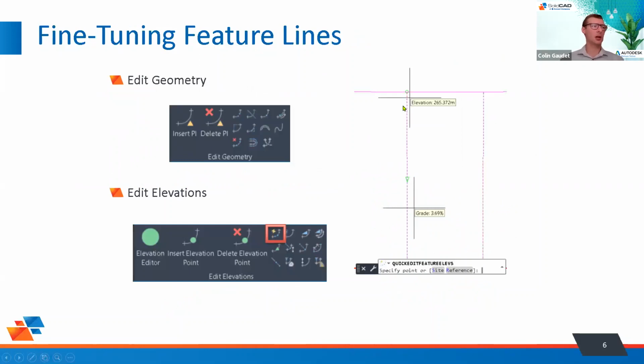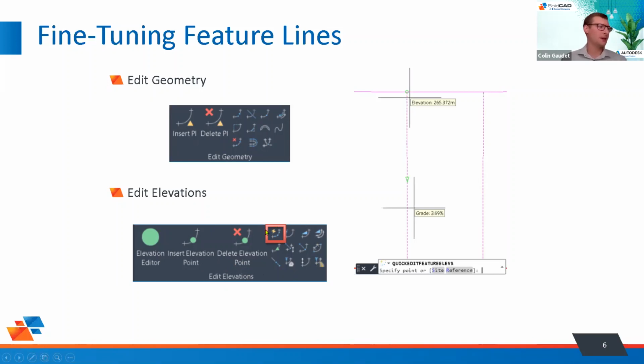Once we've gotten some rough grades there, I think this is just a slide to dictate. With a lot of Civil 3D objects, the most useful stuff for manipulating those objects is usually found in properties or something like that. In this case, I find with feature lines the best stuff is sitting in the ribbon, editing the geometry and editing the elevations.